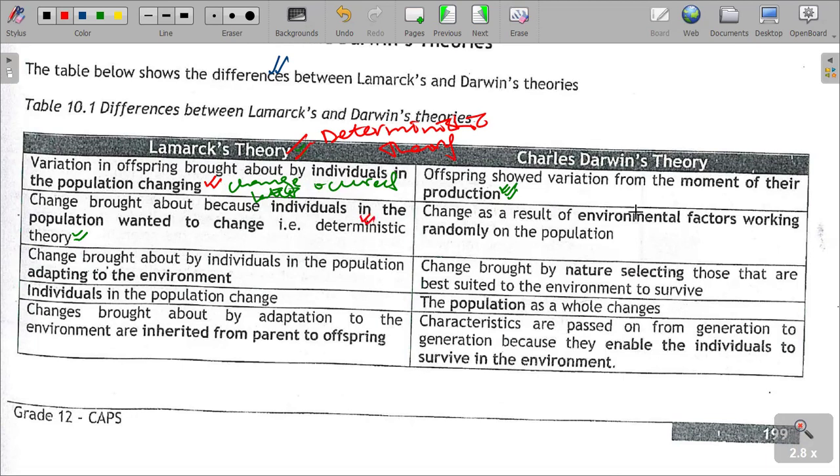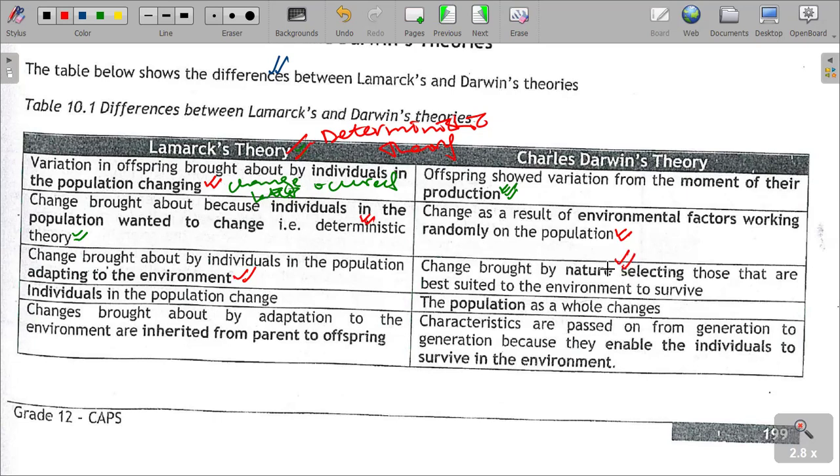However, according to Darwin's theory, change is taking place as a result of environmental factors working randomly on the population, randomly selecting the population. But in terms of Lamarck, organisms are changing because they desire, they think of changing. Hence, it is called a deterministic theory. And then change brought about by individuals in the population adapting to the environment in terms of Lamarck's theory. And then Darwin identifies that change is brought by nature selecting.